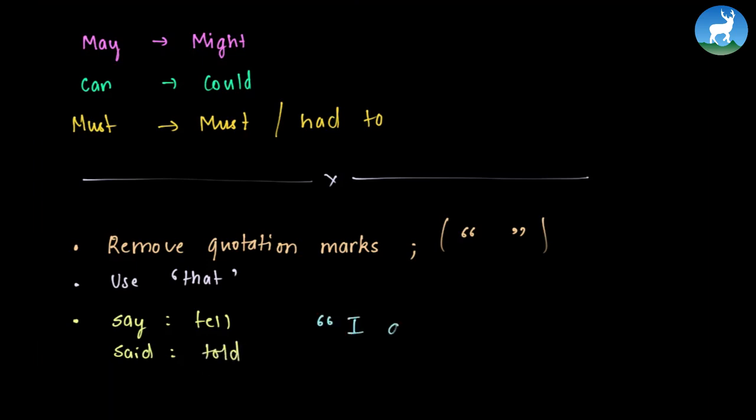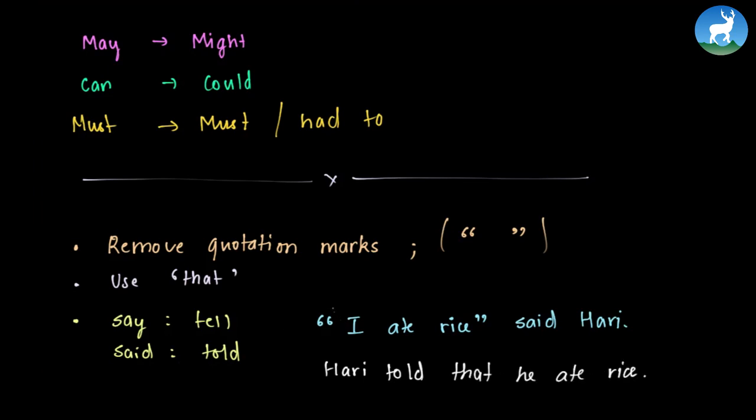For example, "I ate rice," said Hari. So we can say, Hari told, now use that, he ate rice. Here, Hari is referring to himself with this I, and we convert it to he because Hari is a boy. Then, because it's said here, we write told, and we remove the inverted commas, and it's converted. Now we shall go through the exercise.